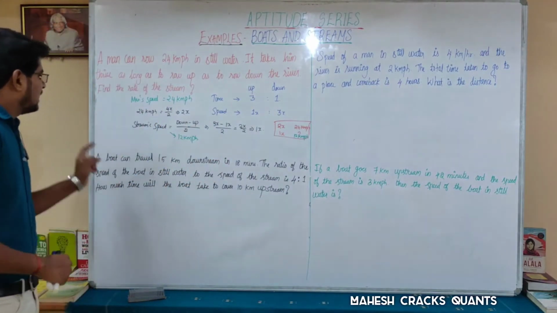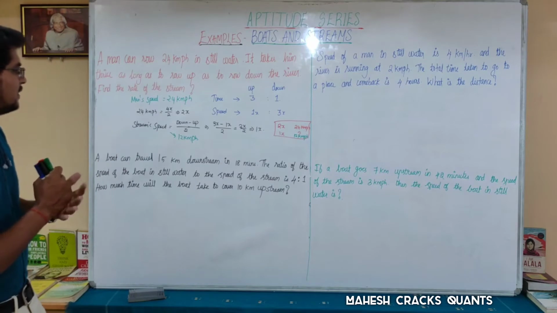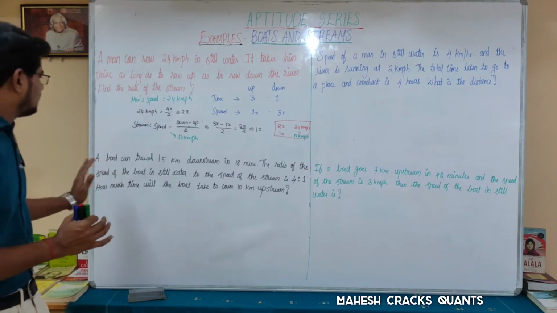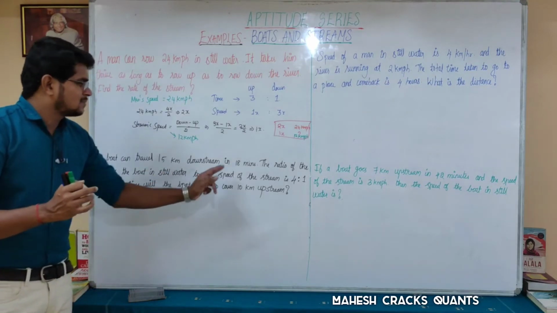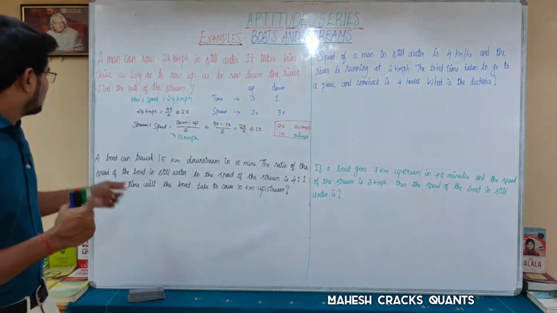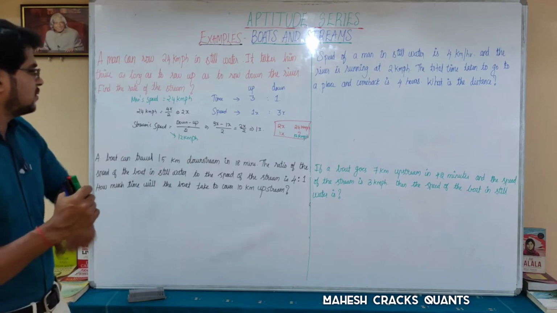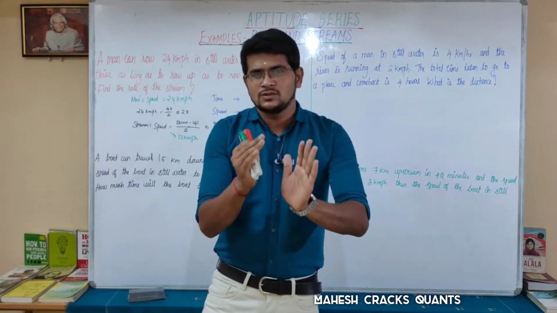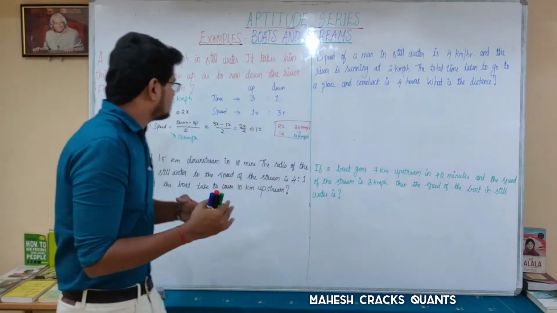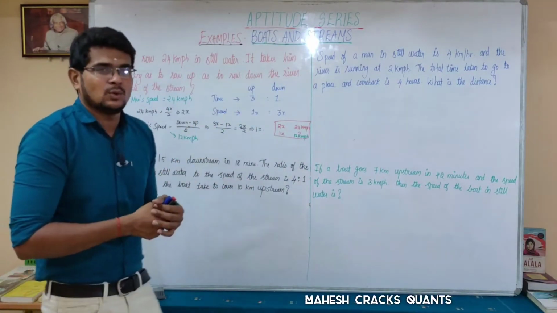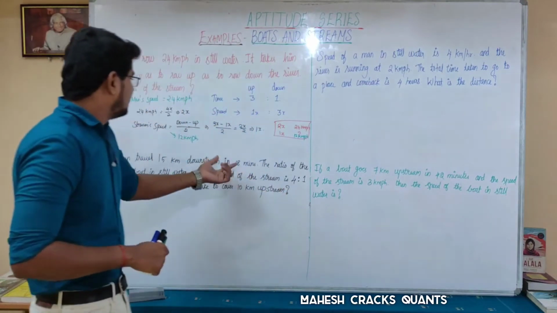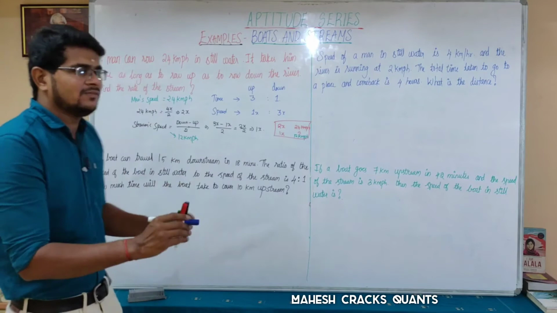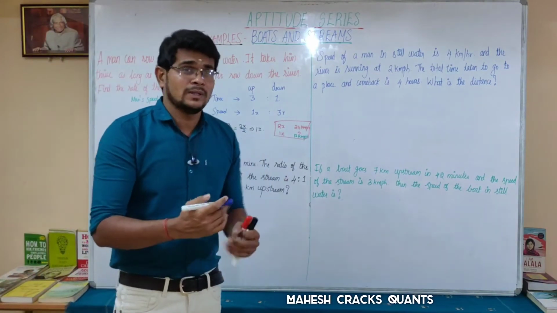The next question is, a boat can travel 15 km downstream in 18 minutes. The ratio of the speed of the boat in still water to the speed of the stream is 4:1. How much time will the boat take to cover 10 km upstream? So for 10 km upstream, we need to find the upstream speed. We have the downstream speed. In 18 minutes it could cover 15 kilometers. So first of all we need to find downstream kilometer per hour.